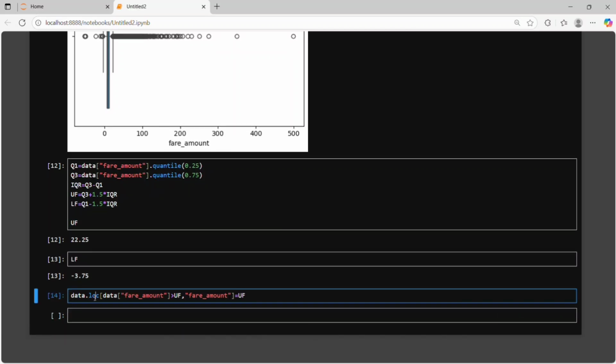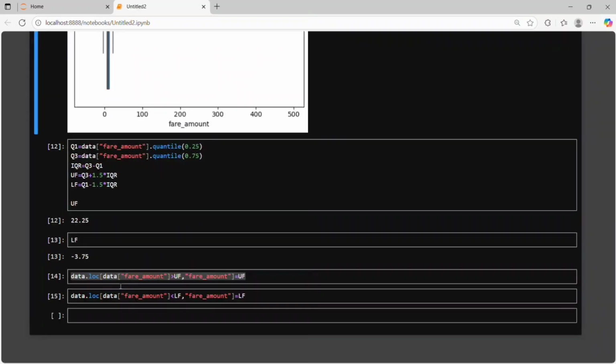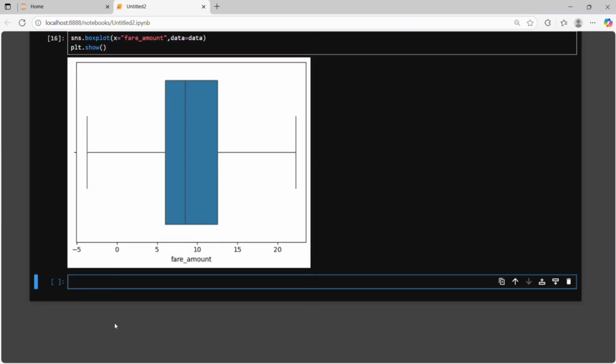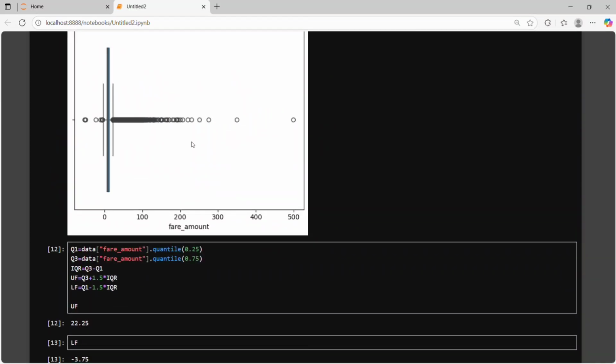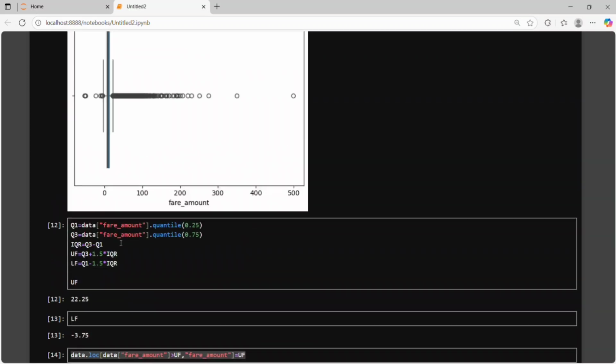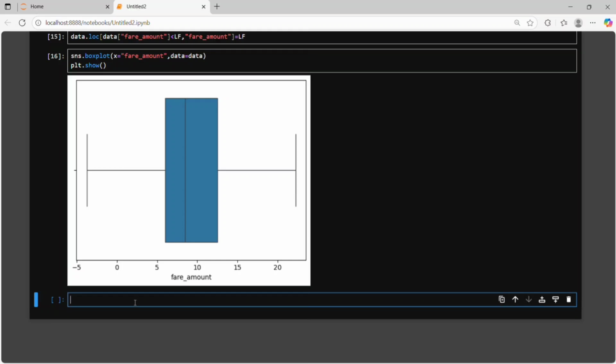Now the same thing we do with the lower fence: the data log, that is our column, and where the data is less than the lower fence, that data is converted into the lower fence. Now we check again with our graph. As you can see here, now there is no outlier available in our data. So with the help of the log function, we convert the upper data with the upper fence, and the lower data with the lower fence. So it's a very effective technique to treat outliers.